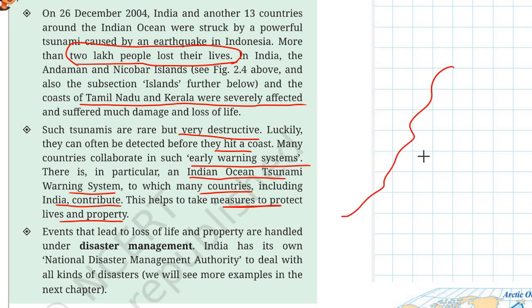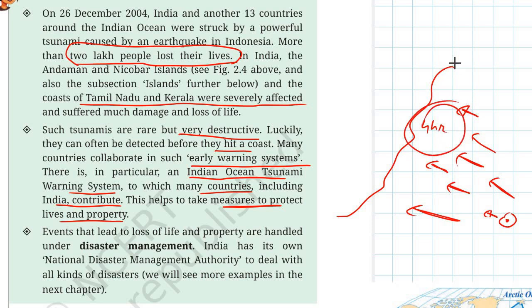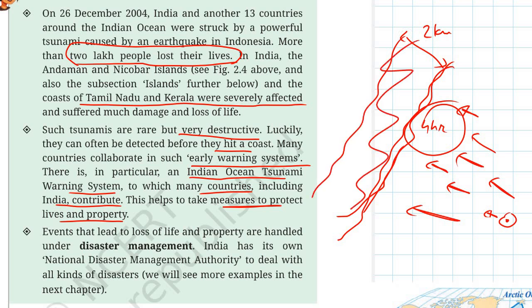So the basic idea is, suppose we know that there has been a volcanic eruption somewhere, and as a result a tsunami will be very soon hitting the mainland, and it might take around 4 hours to hit the mainland. Now if we know this, then for the nearby coast, we can ask the local government to evacuate the people. So suppose around 2 to 3 kilometers of area along the coastline will be evacuated, and as a result, when the tsunami hits,